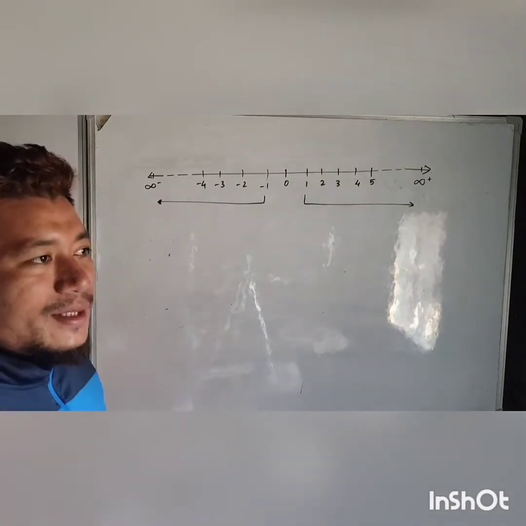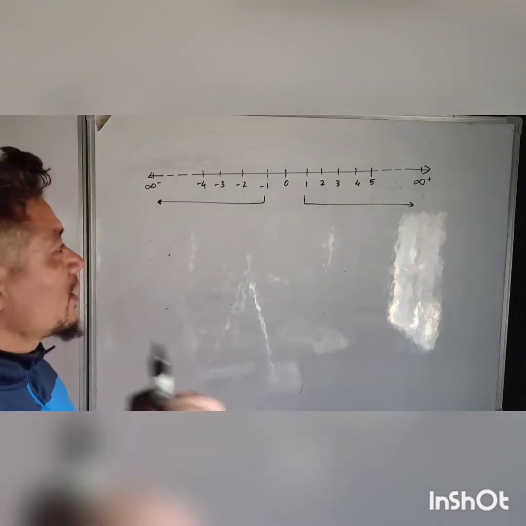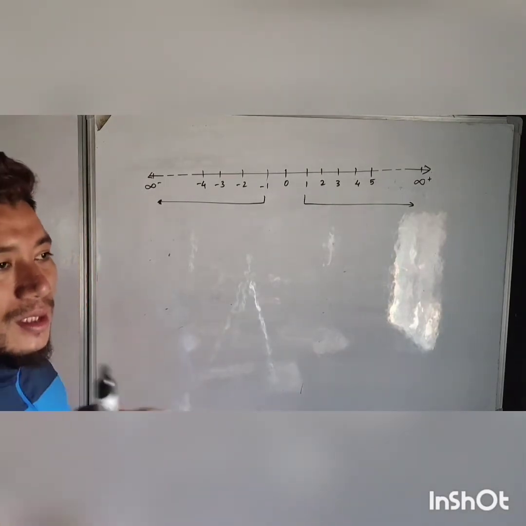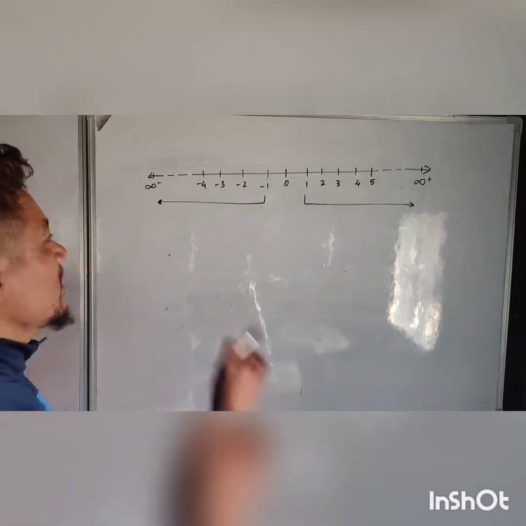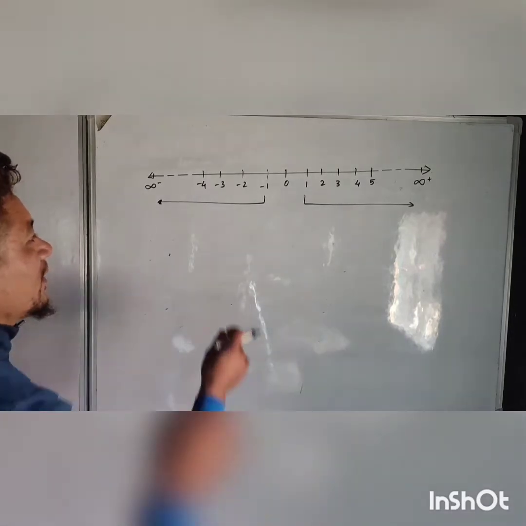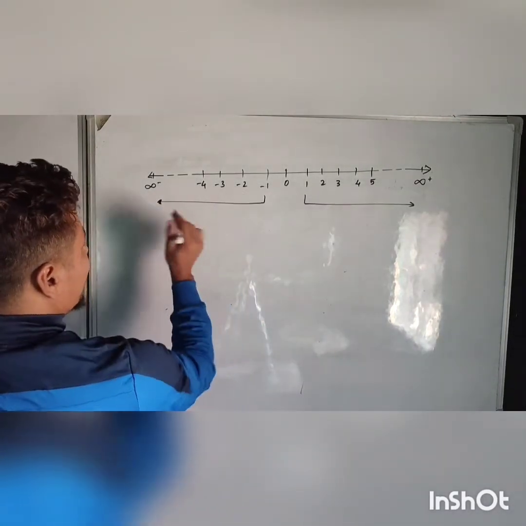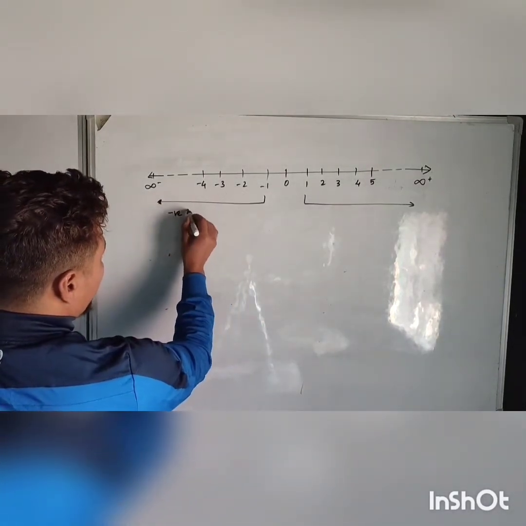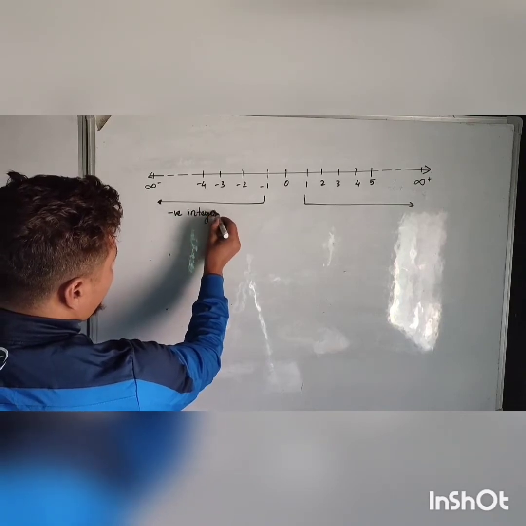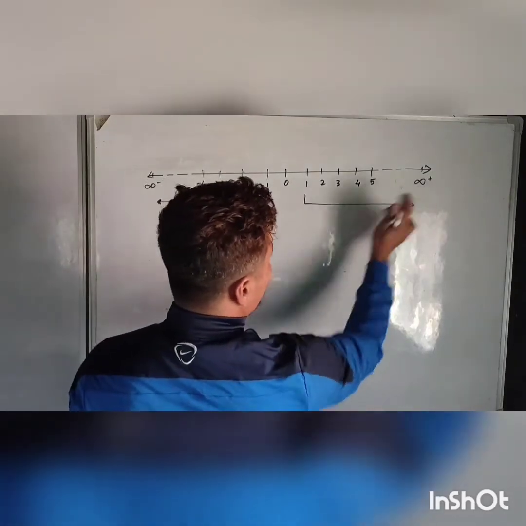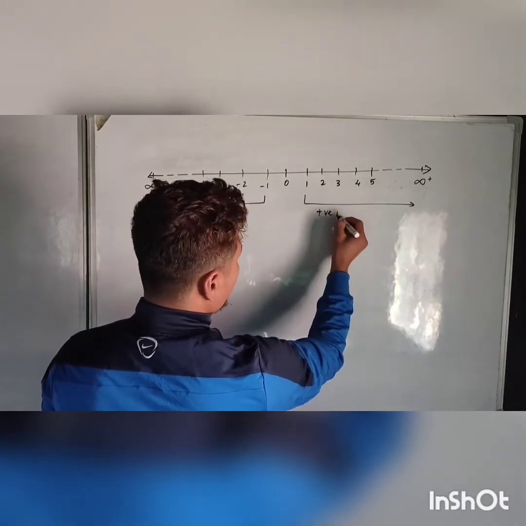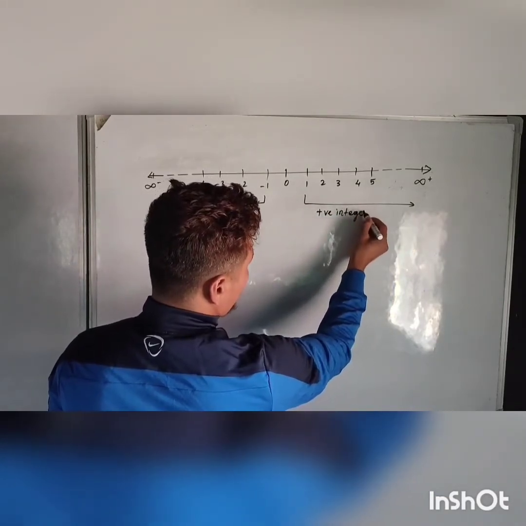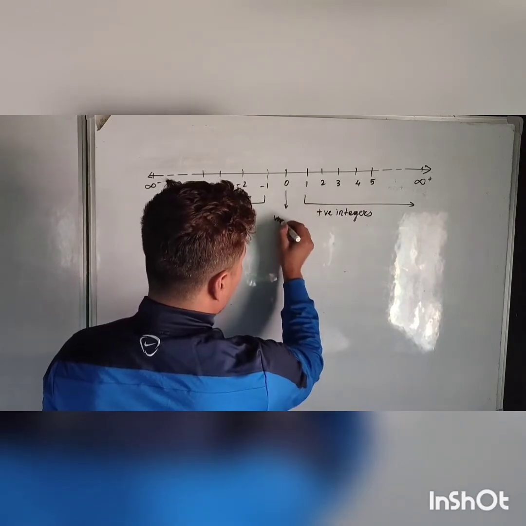Make sure that infinity is not a real number. Okay, make sure that infinity does not belong to the real numbers. That means it is neither an irrational number nor a rational number. Okay, it is never a number. Infinity means infinity. So from -1 till negative infinity, they are negative integers. Okay, and from 1 till positive infinity, they are positive integers, and this 0 is a whole number.